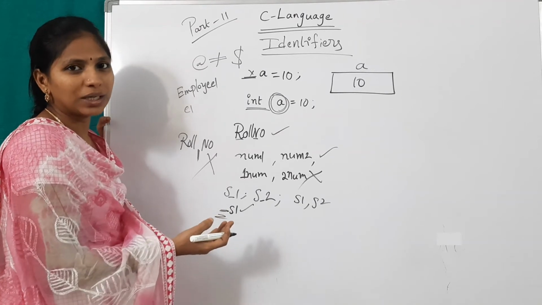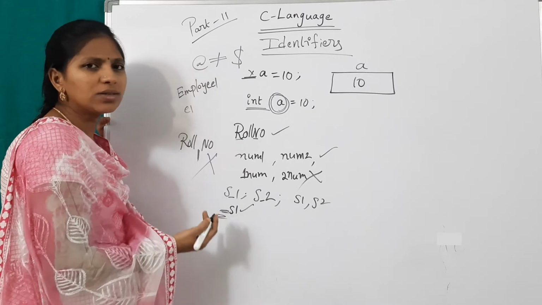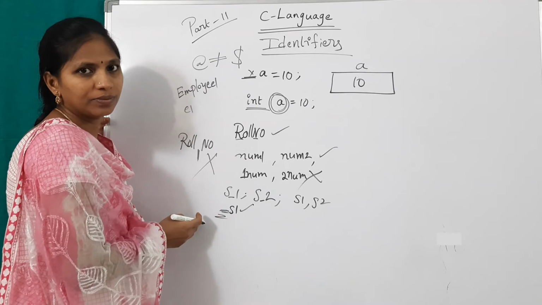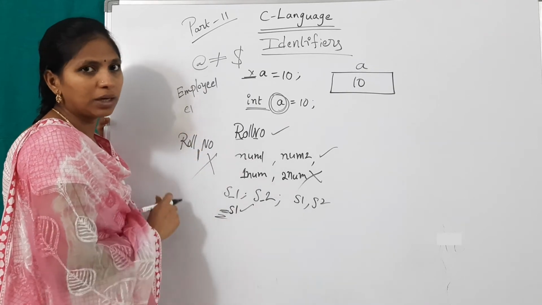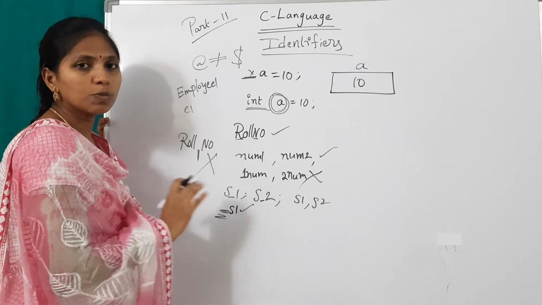You may have a doubt, okay, that's why I explained it like this. You can start any identifier name with an underscore, but it should not start with any number. And don't use any special symbols, and don't use a space.